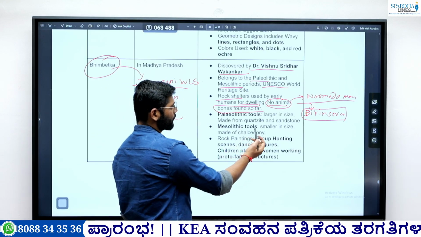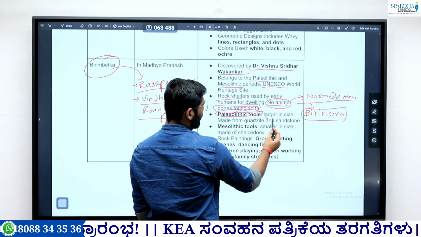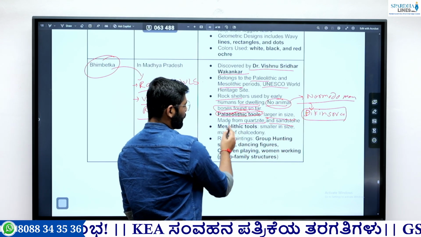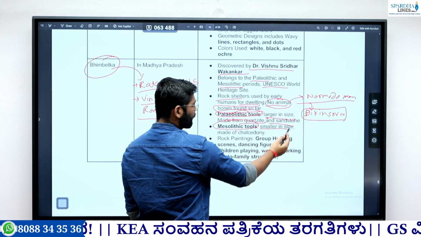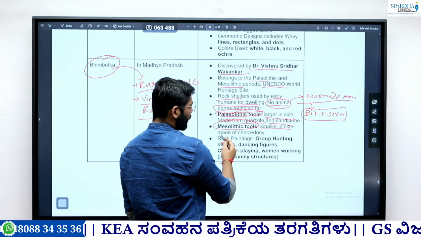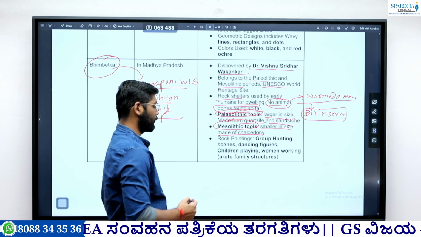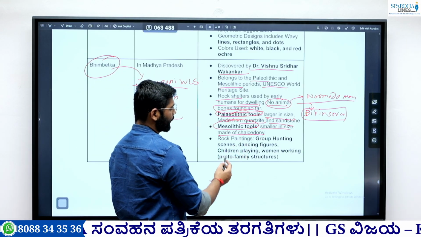Then Paleolithic tools. The Paleolithic tools we found here are larger in size and made of quartzite and sandstone. The Mesolithic tools we found here are smaller in size, made of chalcedony.